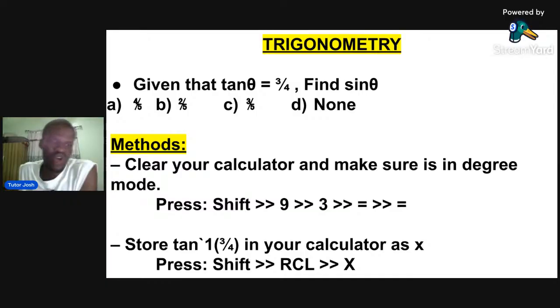So you don't need to actually stress yourself solving all of these simple questions in the exam. You can actually use your calculator to get it. Please, do you understand how I got 3/5 in my calculator? After storing the inverse of what you are given in your calculator, you just press sine x, because we are using x as theta. The calculator doesn't have theta, so we use x to replace theta. So you just press sine x after you do the inverse of tan of 3/4 in your calculator.